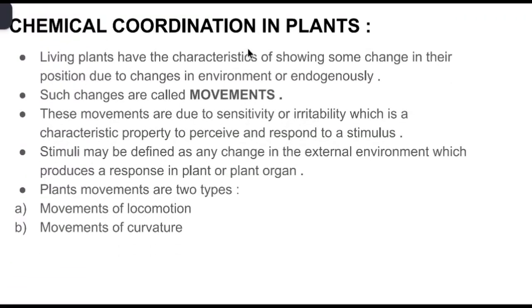So now let's talk about chemical coordination in plants. Even though plants don't have a nervous system like animals, they can still respond to changes in their surroundings. This ability to react comes through chemical coordination. Here there is an important definition that you must know, the definition of irritability.